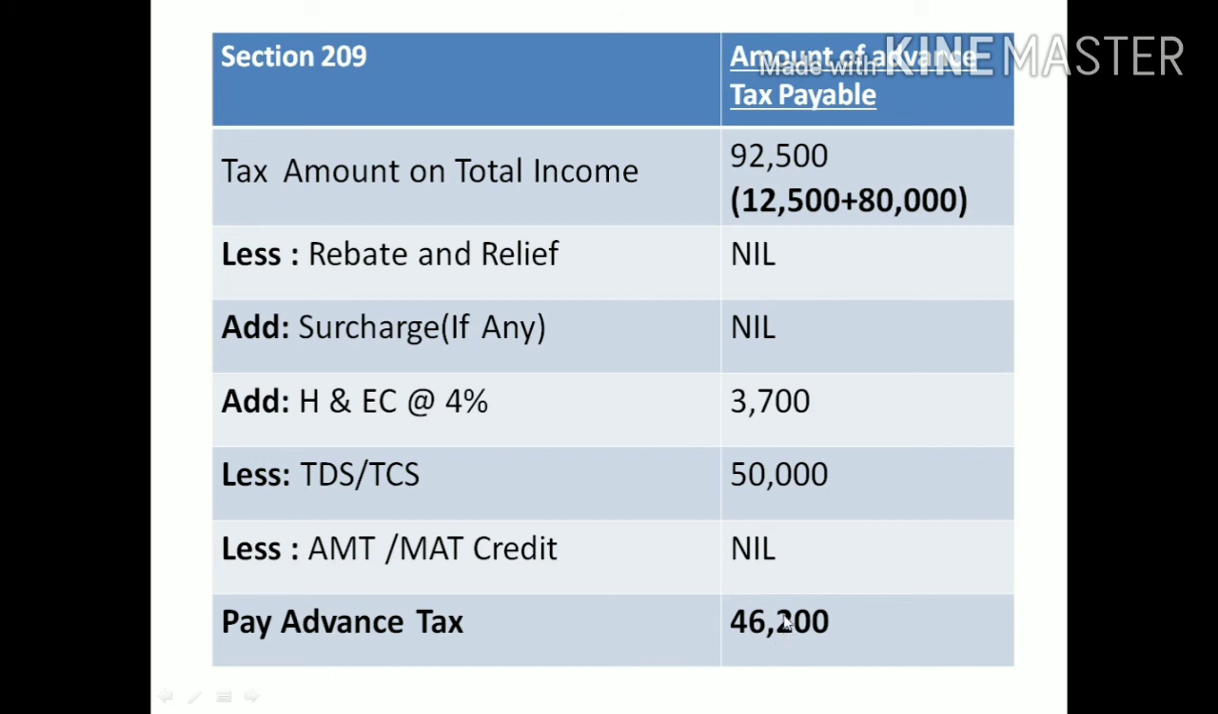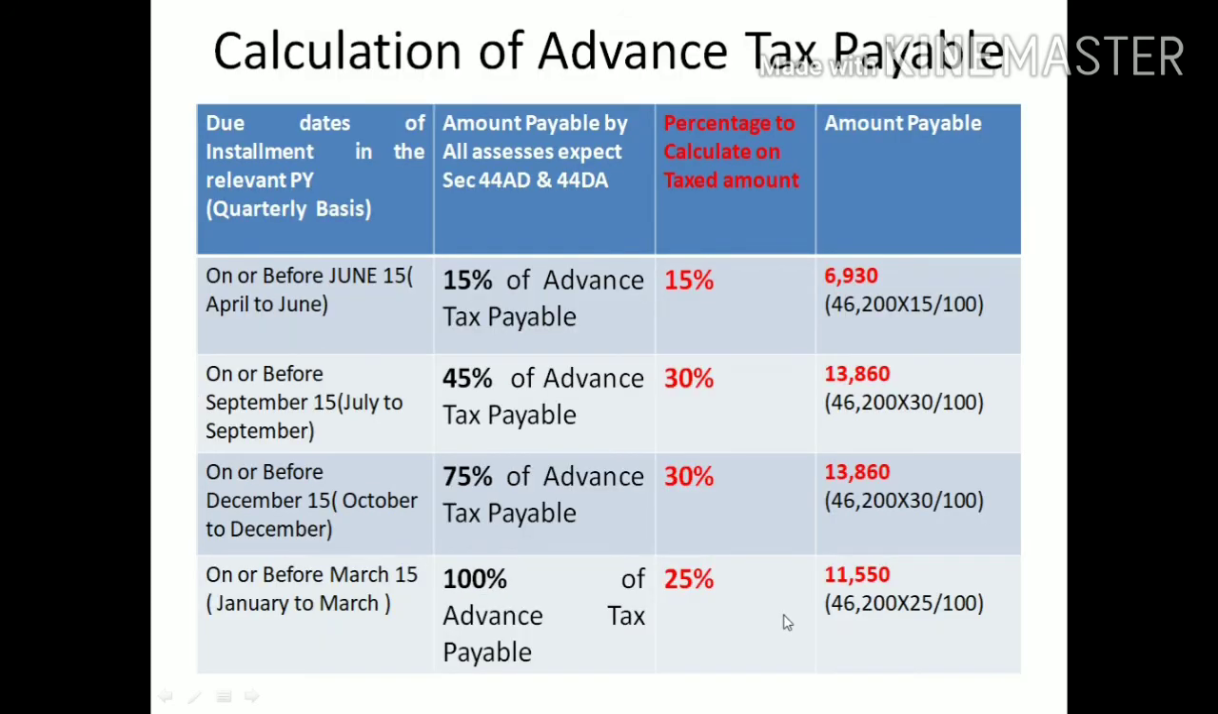This amount should be paid in installments. The first installment consists of three months, April, May, June, and the due date is on or before June 15. How much amount should be covered? 15%. Calculating 15% on the tax amount, out of 46,200, you will get 6,930.